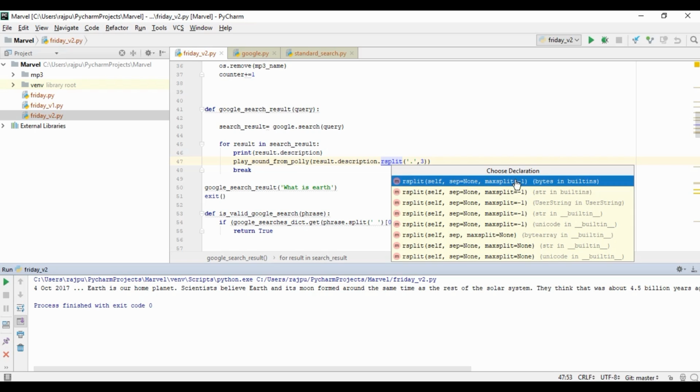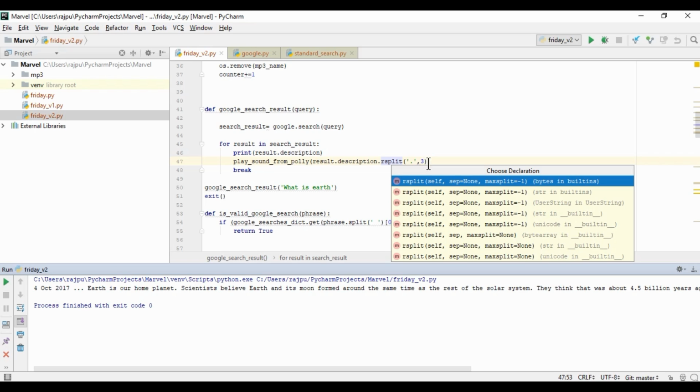So this is the declaration of the method. rsplit, self, this is the separator where we have given the full stop, and maxsplit is by default -1. So what is the difference between split and rsplit? Split starts from the first index of the separator, but rsplit starts from the reverse order, meaning from the last index of the separator.